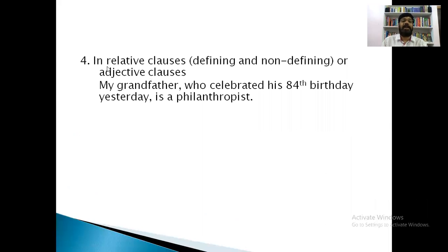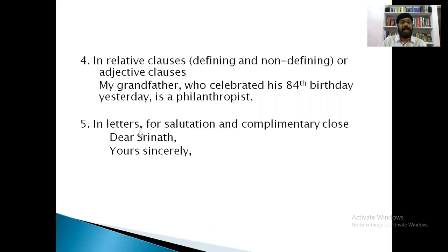Next, in relative clauses. There are 2 types of relative clauses: defining and non-defining. In the case of defining clauses, we need not use a comma, but when we are using a non-defining relative clause, we have to use a comma. My grandfather, comma, who celebrated his 84th birthday yesterday, comma, is a philanthropist. Then, in letters, for salutation and complimentary close, we have to use a comma: after salutation, Dear Srinath, comma, and after complimentary close, Yours sincerely, comma.